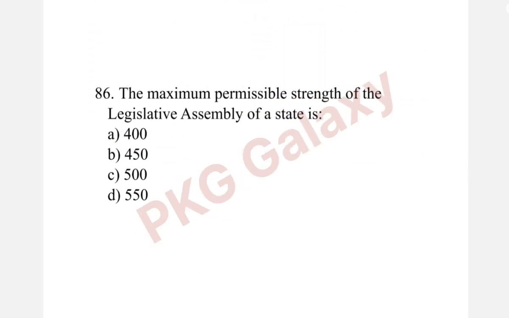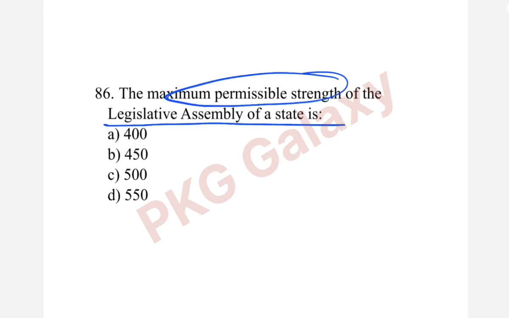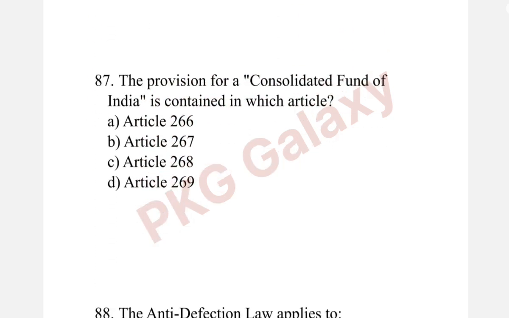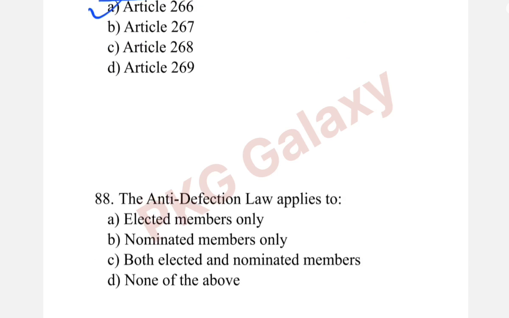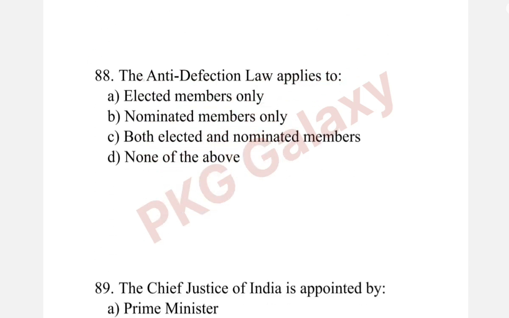Next question. The maximum permissible strength of the Legislative Assembly of a state is option C, 500. Next question. The provision for Consolidated Fund of India is contained in which article? The correct answer is option A, Article 266. Next question. The anti-defection law applies to. The correct answer is both the elected and nominated members.